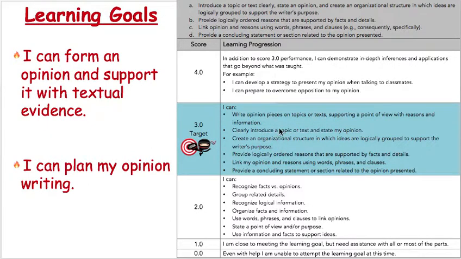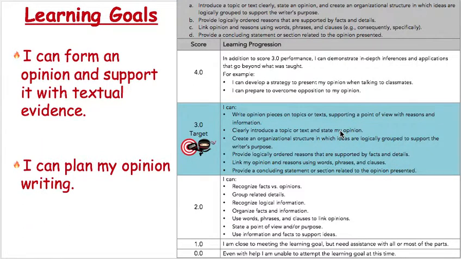Up in the 3, we are going to be doing some of the parts of the 3. We're going to be clearly introducing our topic and stating an opinion. We're going to practice that today. We are going to be practicing an organizational structure in which ideas are logically grouped. We're going to be practicing our order of reasons and supporting them with facts and details. And we're also going to be practicing our concluding statement. So we're going to be practicing a lot of those items up in the 3.